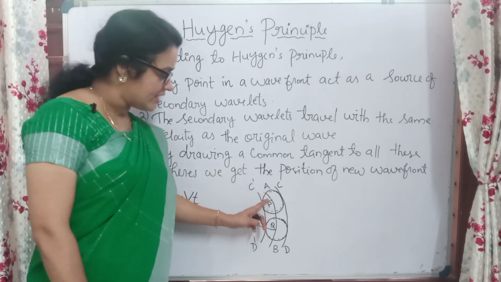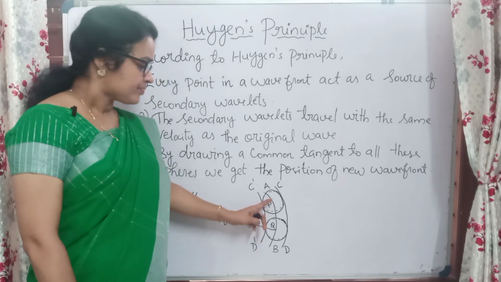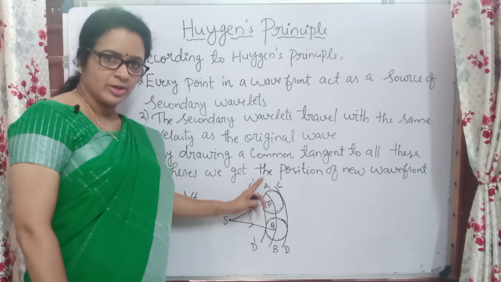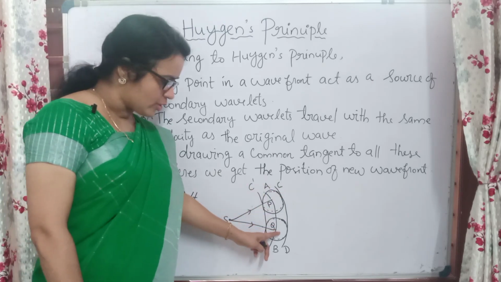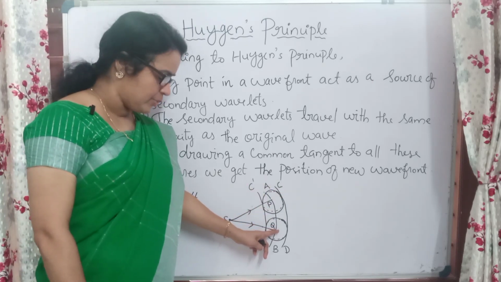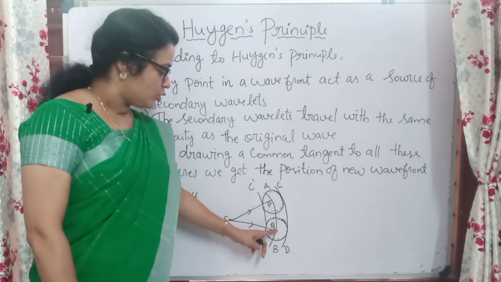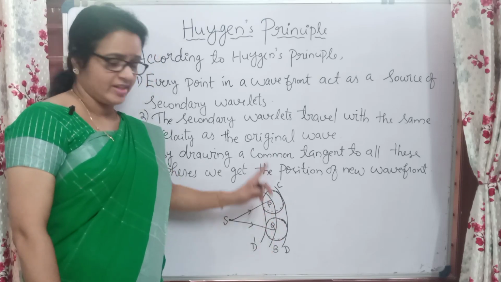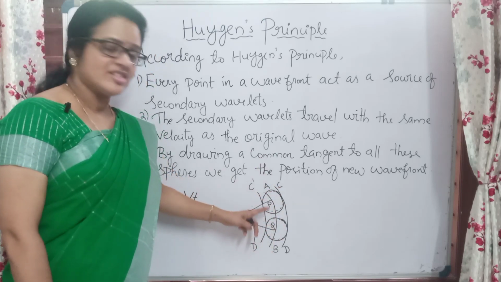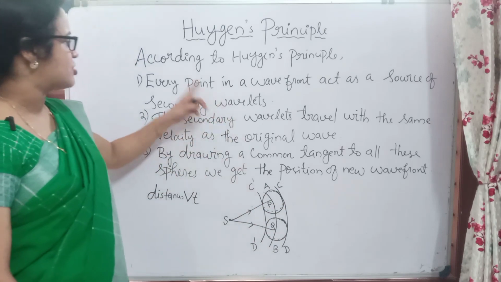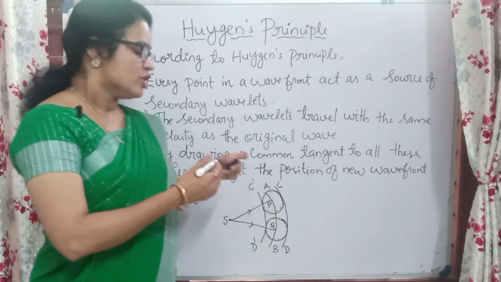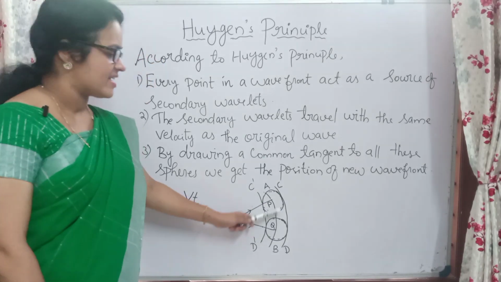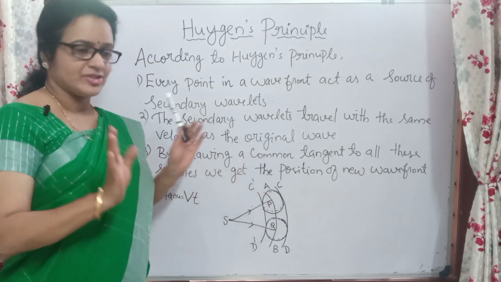So here we are considering only these 2 points P and Q, and with P as the center we can form a circle here. Okay, so this is a sphere, and here also Q is the source, so Q will be at the center, and here we can see another sphere. So many spheres will be formed here, and then secondary wavelets will be formed here. So that is the first point. Every point in a wavefront acts as a source of secondary wavelets. Clear? So all these points will be acting as a source of secondary wavelets. That is the first point.